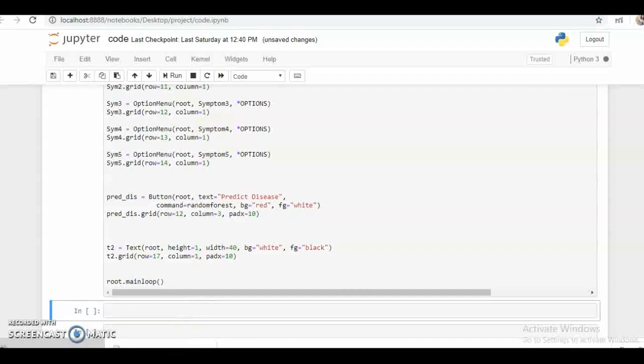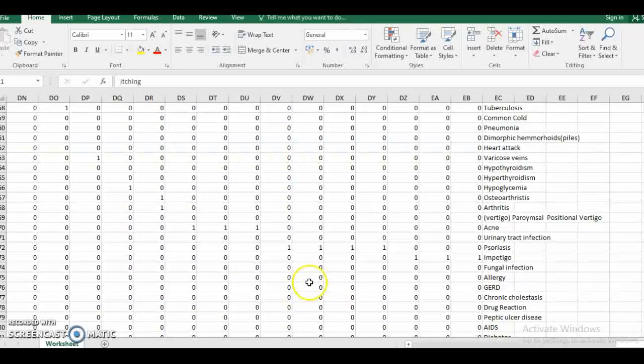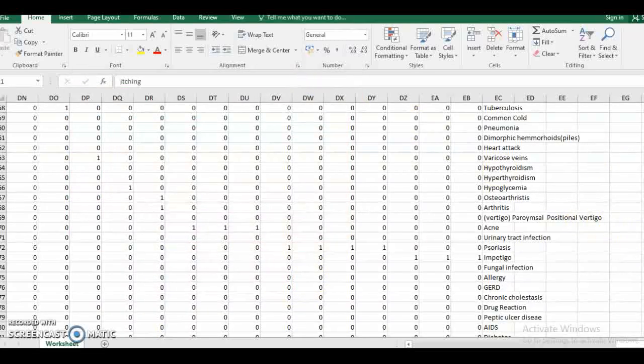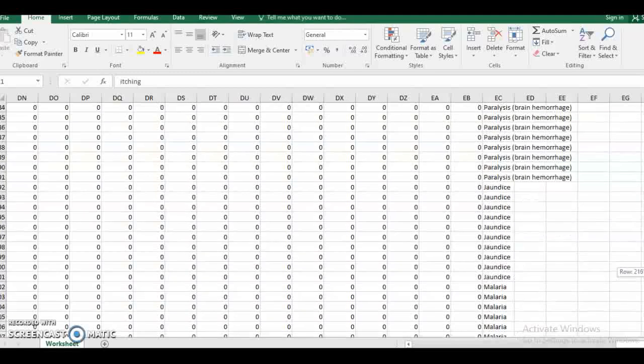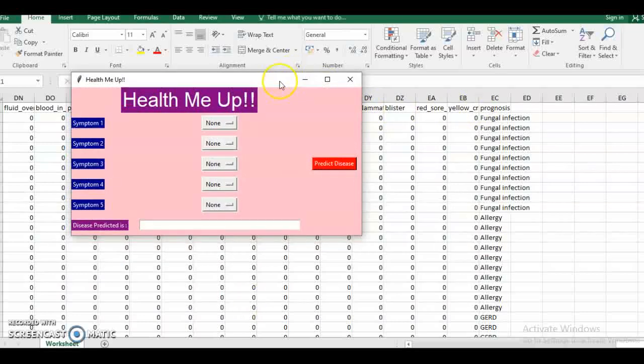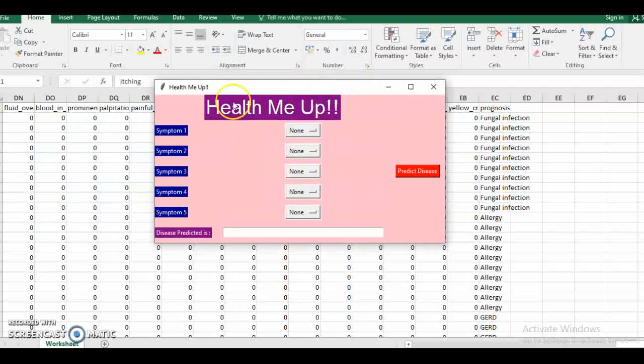Meanwhile it is running, let us look at the data set we have used. So this is the data set. This is the data set we have taken. Here are the diseases and these are the symptoms. So yeah, as you can see, after clicking on the run button, this window pops up. Here we have used maximum 5 symptoms.